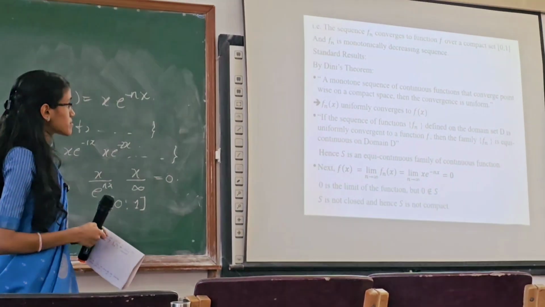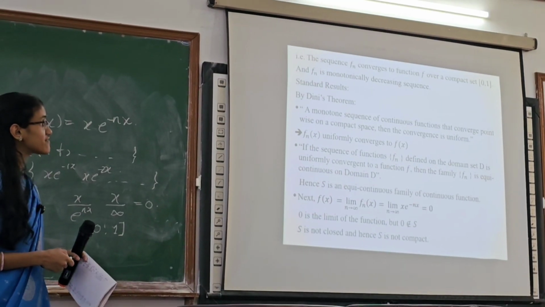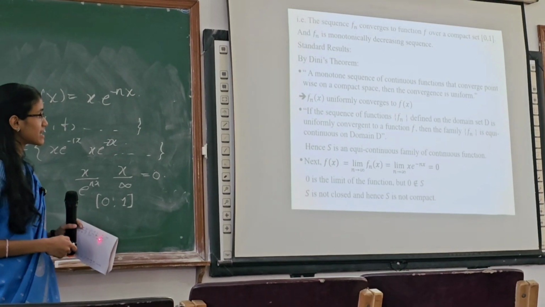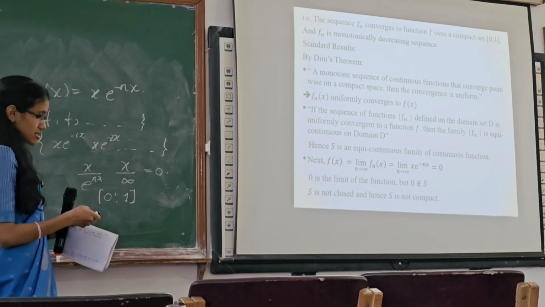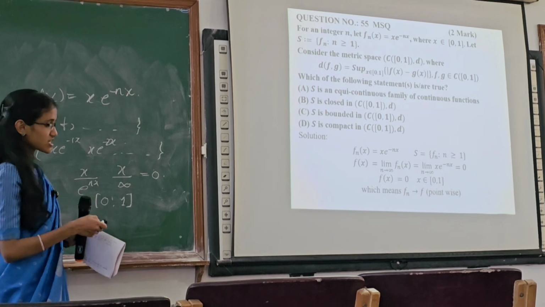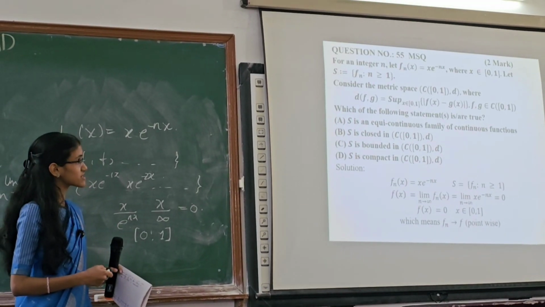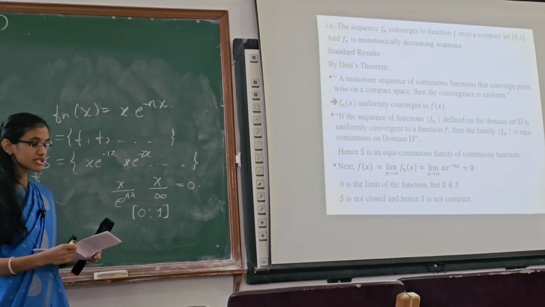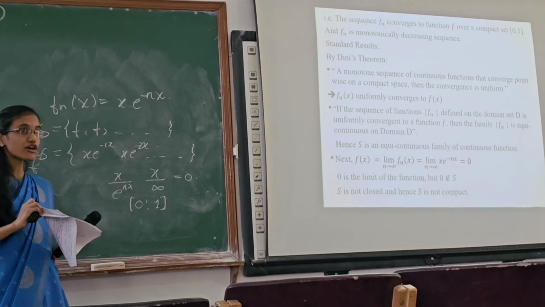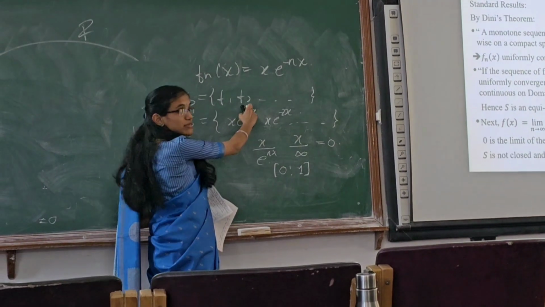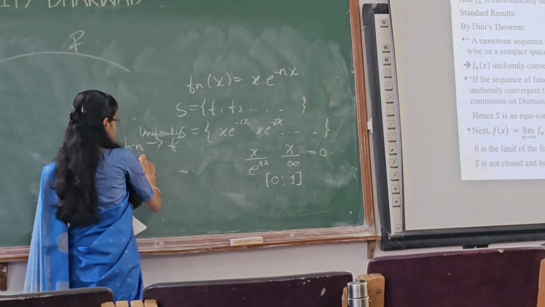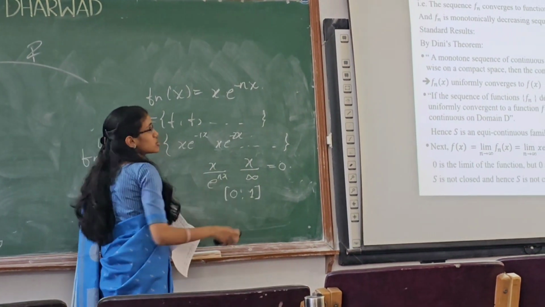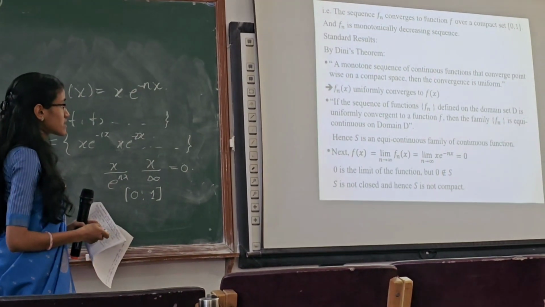Next, from uniform convergence, if a sequence of functions defined on a domain D is uniformly convergent to a function f, then the family fn is equicontinuous on the domain D. So in the first option it is given that S is an equicontinuous family of continuous functions. This option is correct by these 2 statements. Equicontinuity is a concept that extends the notion of continuity of a function to a family of functions. It extends the uniform continuity of a function to a family of functions. So S is an equicontinuous family of continuous functions.